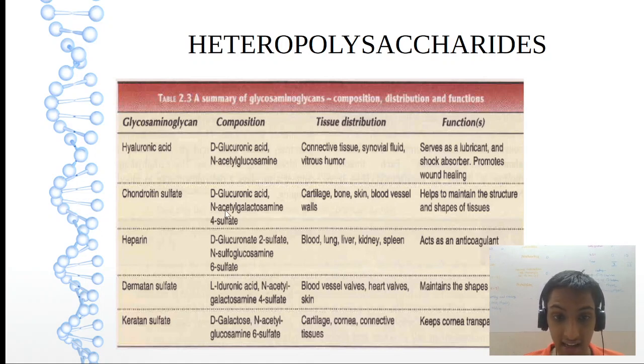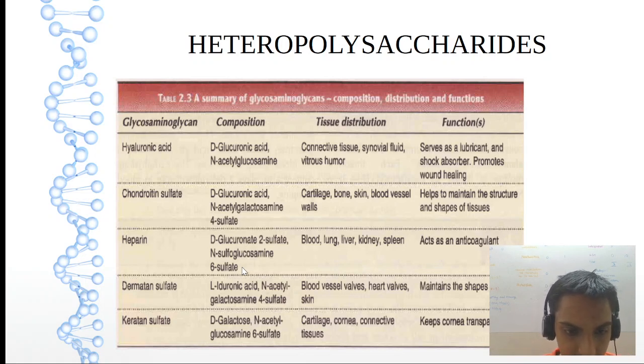Here it is N-acetyl galactosamine 4-sulfate. Here galactose, and here sulfate at the 4th carbon. Heparin is totally different from all. That is D-glucuronate 2-sulfate and N-sulfoglucosamine 6-sulfate.